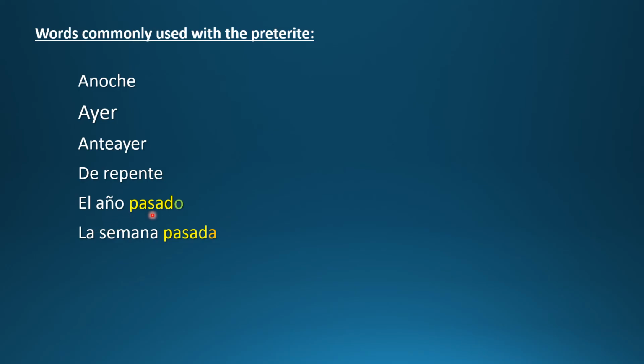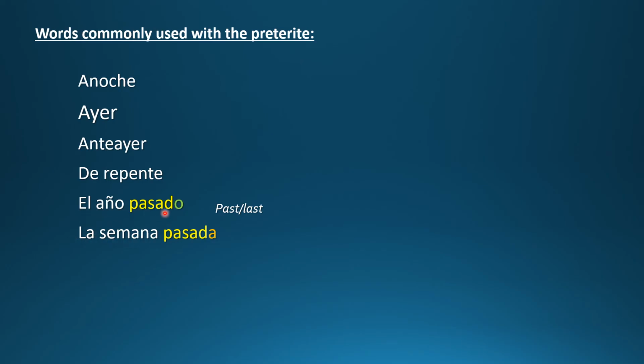El año pasado. La semana pasada. We add the word pasado or pasada to mean last. Por ejemplo, el año pasado would be last year. La semana pasada would be last week. And notice that we make the ending o or a depending on the gender of the noun we're describing, right?